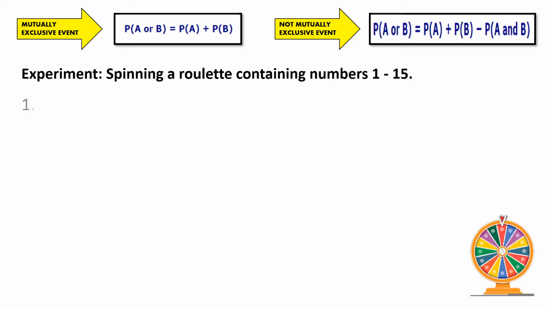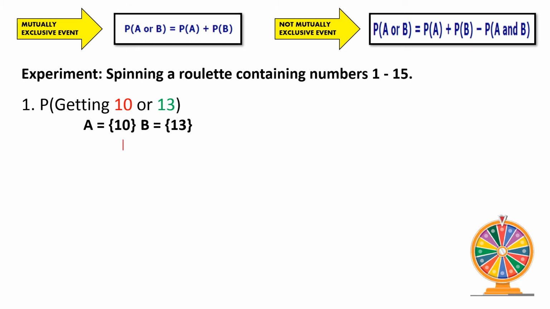For number 1, we are asked to get the probability of getting 10 or 13. There's only one 10 as our first event on the wheel, and we only have one 13 on the wheel. Therefore, nothing is common, so this is mutually exclusive. It's 1 over 15. Why is it 1 over 15?